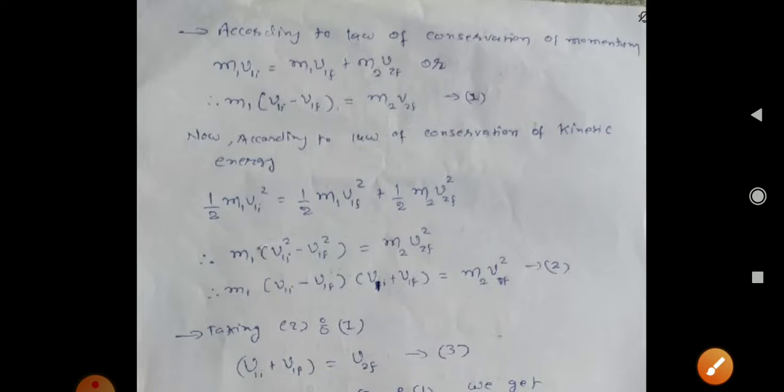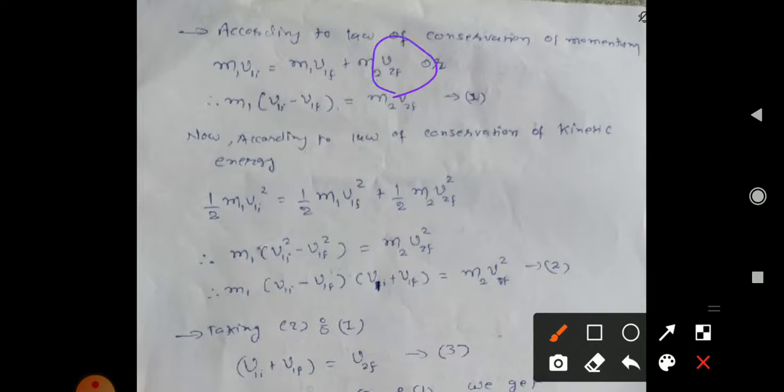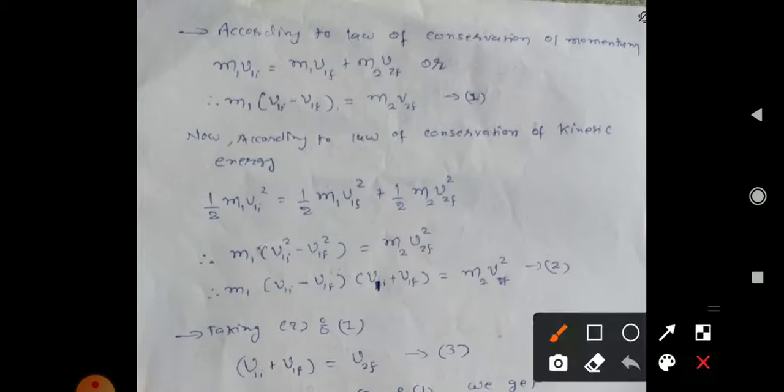Now students, this value of v2f we are going to put in this equation here. We will put v2f here because v2f is equal to v1i plus v1f. So that value of v2f we can substitute here. So what will happen with the equation? This will remain as it is, but only m2 times (v1i plus v1f). So this is what I have shown here.